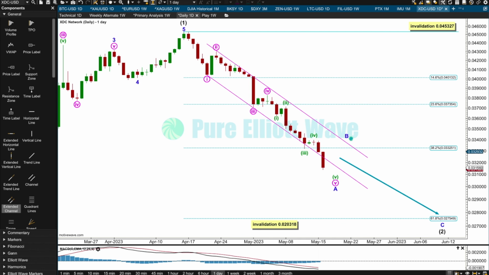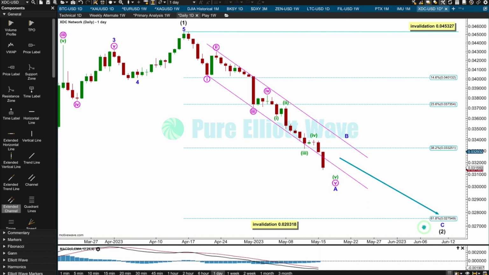So it could be a sharp zigzag, could be a triangle, could be a really complicated sideways combination, and it's impossible to tell what it's going to be until it's nearly over. So what I want to do for minor A here, I would want to use this channel. If we see a full daily candlestick above and not touching this trend line, I would label minor A over and minor B underway. Until that happens, minor A could obviously fall lower.